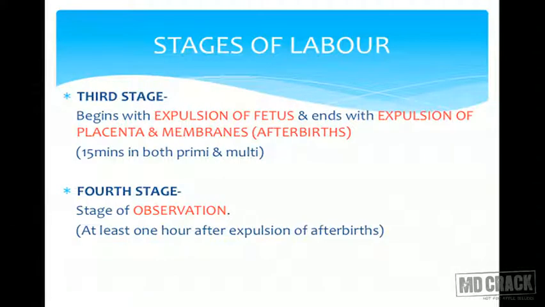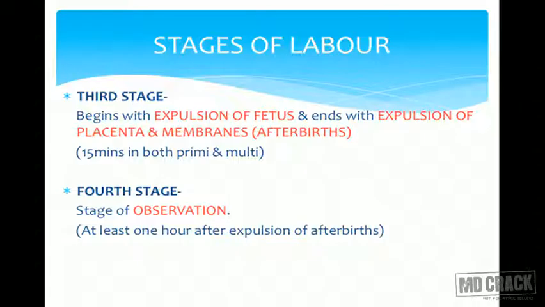Third stage of labor: from expulsion of the baby till the expulsion of afterbirth, that is the placenta and membranes. The duration is the same in both primi and multi, and it's 15 minutes. So once the baby is out, we have 15 minutes for the delivery of placenta and membranes. Those are also called afterbirths.